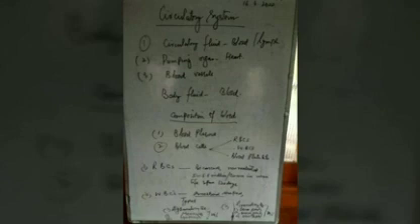The leukocytes are formed in bone marrow, spleen, and lymph nodes. Now we will classify WBCs. WBCs are classified on the basis of granules present in their cytoplasm, according to which WBCs are of two types.